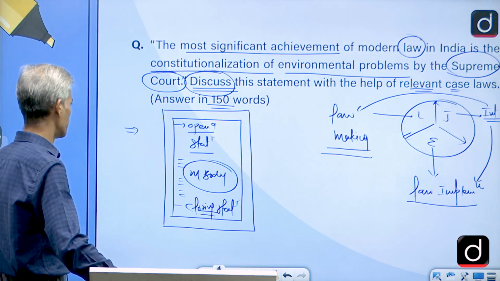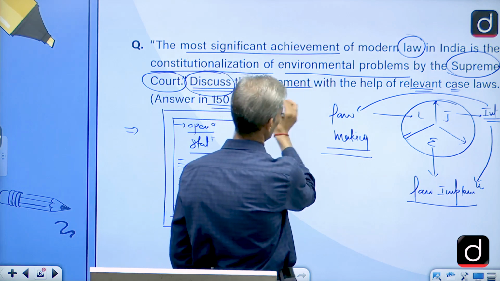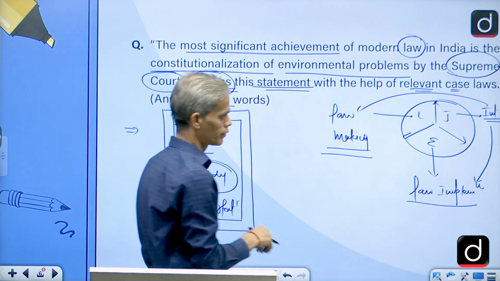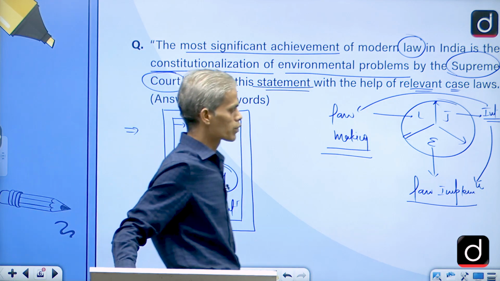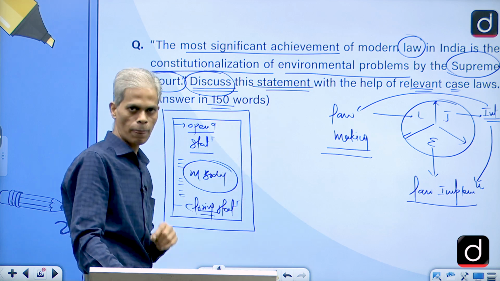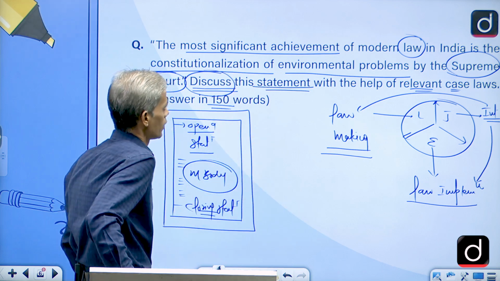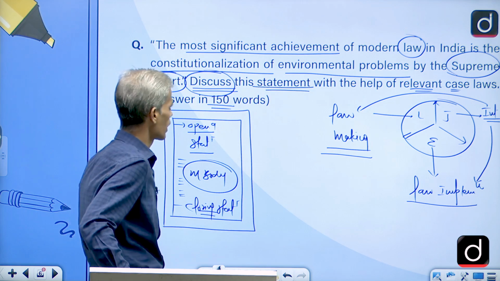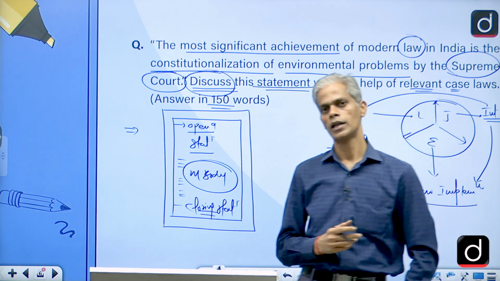When we see this particular question, the basic task is to discuss the statement with the help of relevant case law. Since the question has a very short word limit, we may not get many opportunities to mention more cases. However, the significance of the modern law in constitutionalization of environmental problems by the Supreme Court can be highlighted.